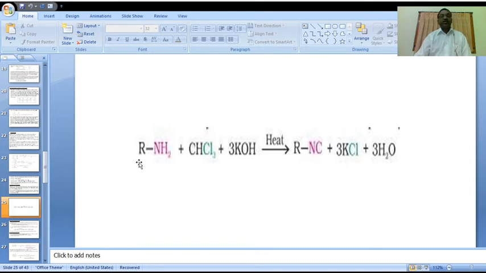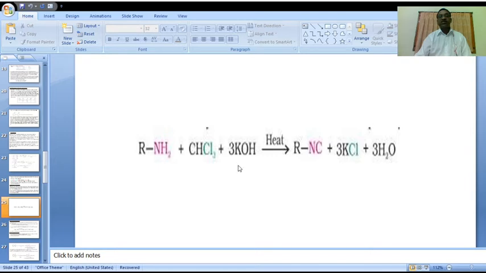Here we are using RNH2 primary amines. Instead of RNH2, we can also write R equal to, for example, CH3 or C2H5. It is an aliphatic primary amine. For example, with CH3 we get methyl isocyanide, methyl carbylamine, as a product. If it is an aromatic ring, Ar, in that case it is named aniline.